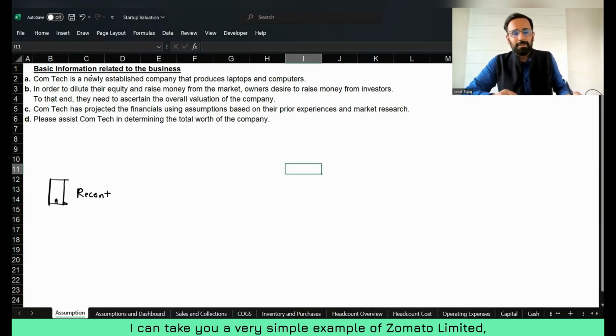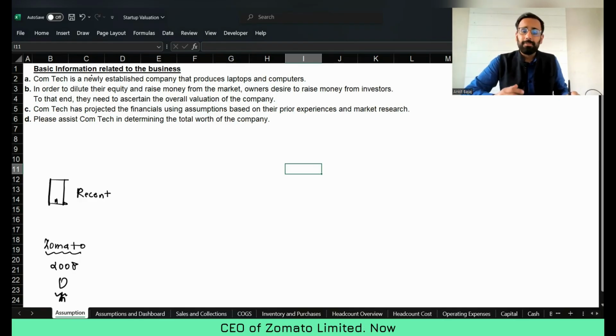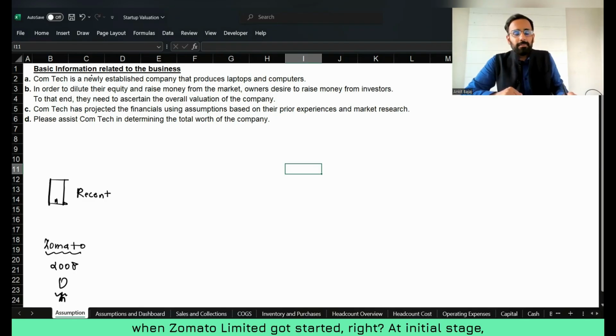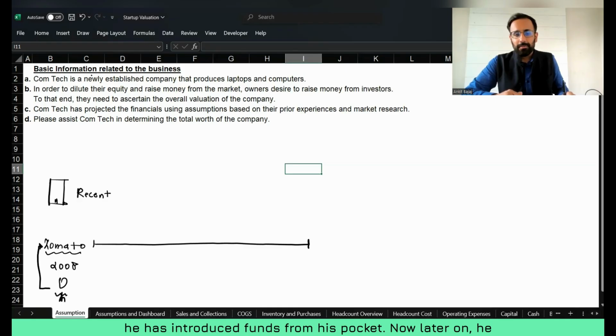I can take a very simple example of Zomato Limited. Zomato Limited got started in the year 2008 by Deepinder Goyal, who is the CEO of Zomato Limited. When Zomato got started, at the initial stage, Deepinder Goyal introduced funds from his own pocket.